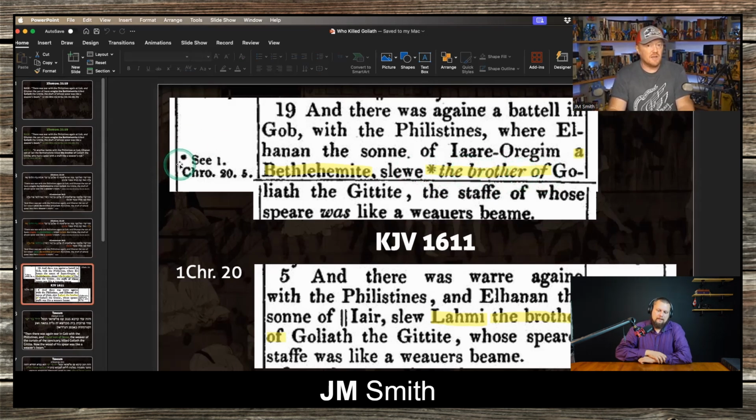Now, they were doing some text criticism because the brother of is not in the Hebrew text anywhere. But in First Chronicles 20, the parallel account, it reads Elhanan, the son of Yair, slew Lachmi, the brother of Goliath. And they have a note there that says he's also called Yair or Agim in Second Samuel.